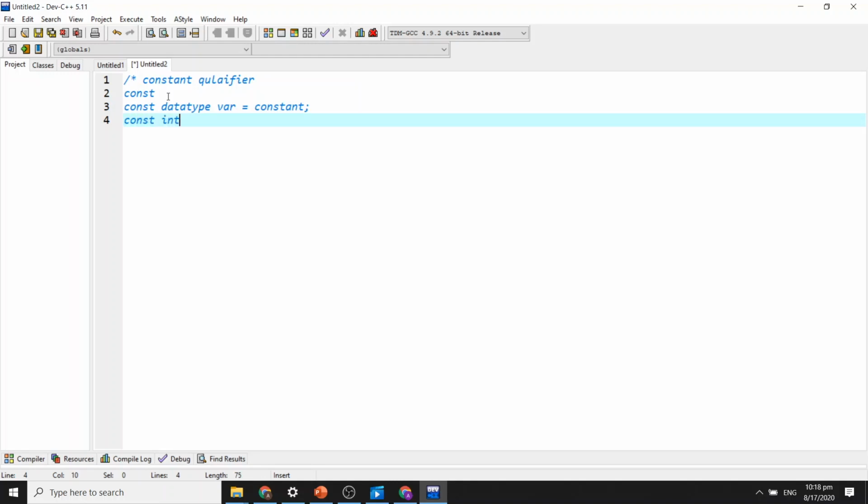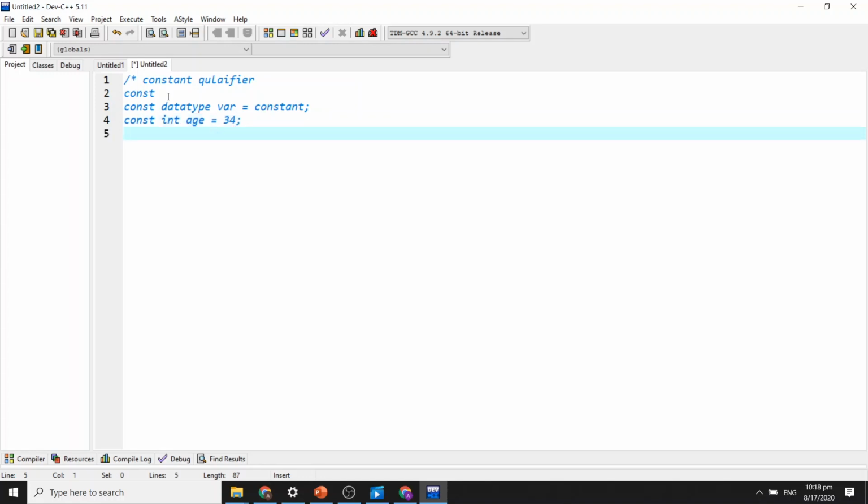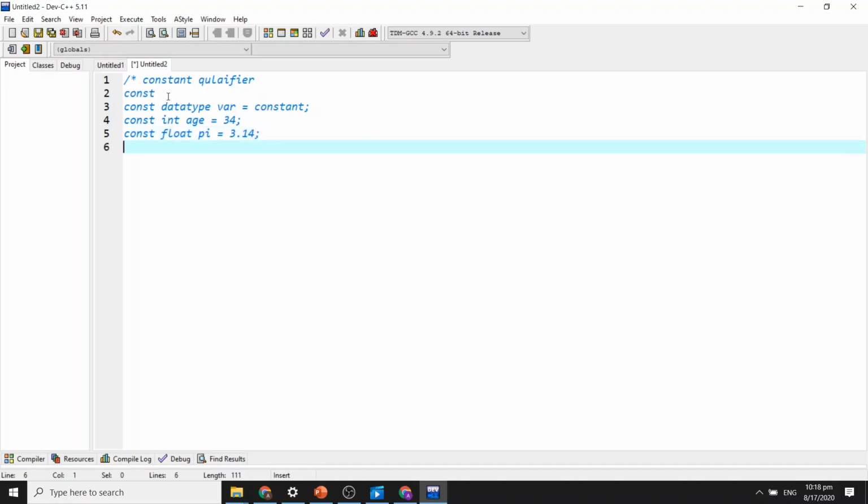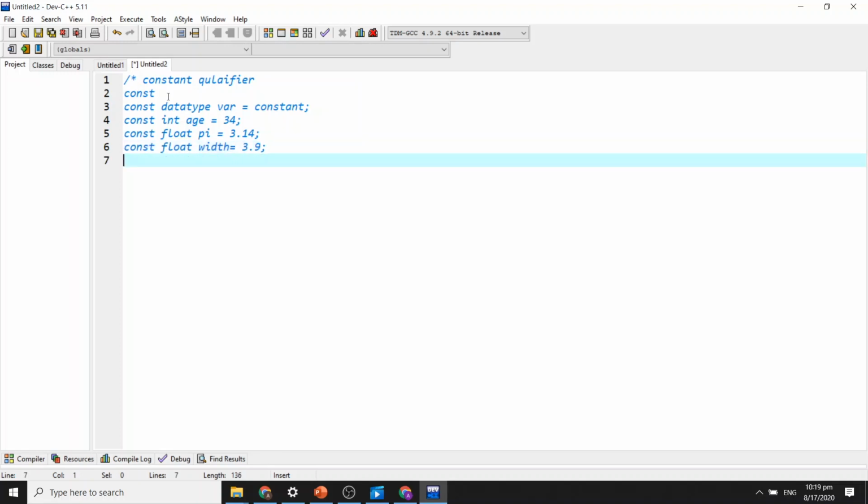int age. If we want to make the age a constant value, we can use it like this, or we can use const float, like the value of pi that is equal to 3.14, or we can use const float width of any variable to make it constant. We can use it like this.